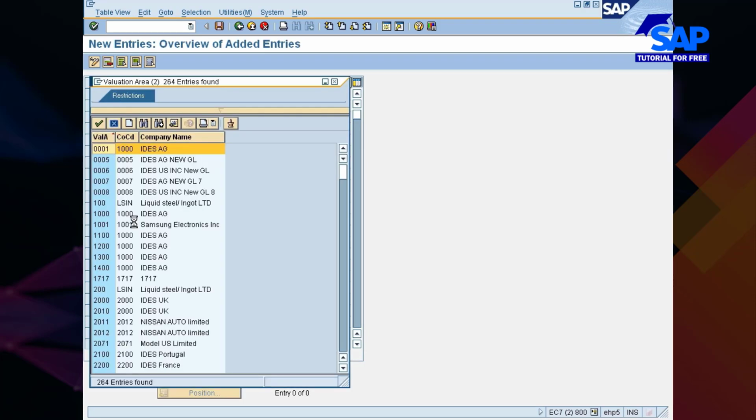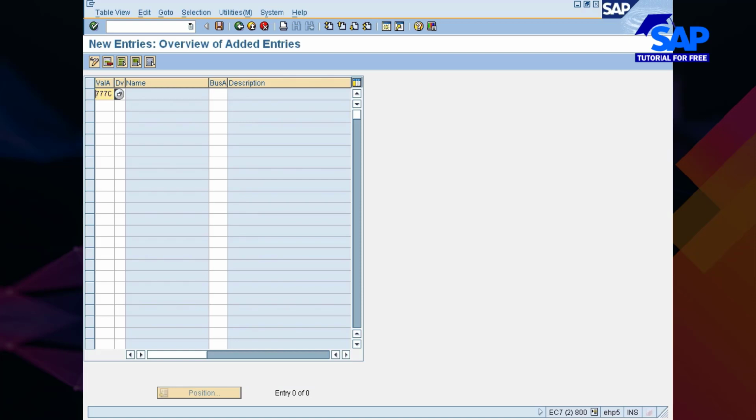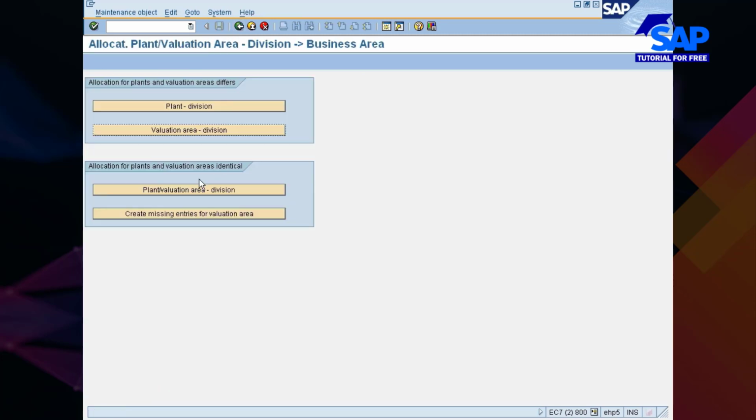My valuation area is 77C, the Chennai plant. My division I know is 77. My business area is 7771. So like this you go and create it. Back once again. Now plant, valuation area and division. Here you see plant and division. The second one is valuation area and division.